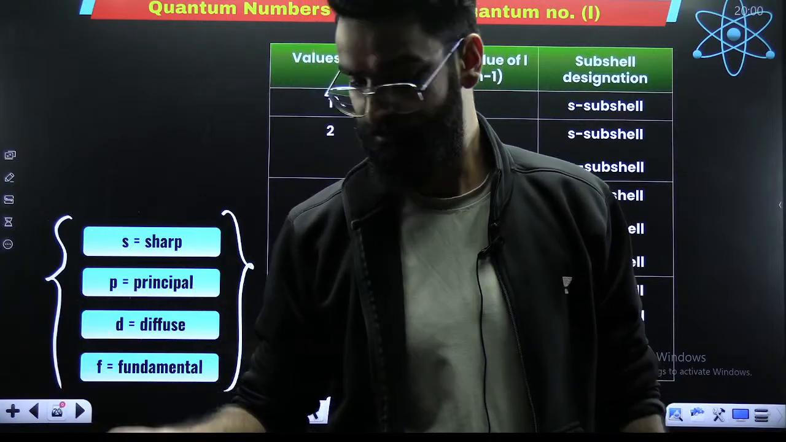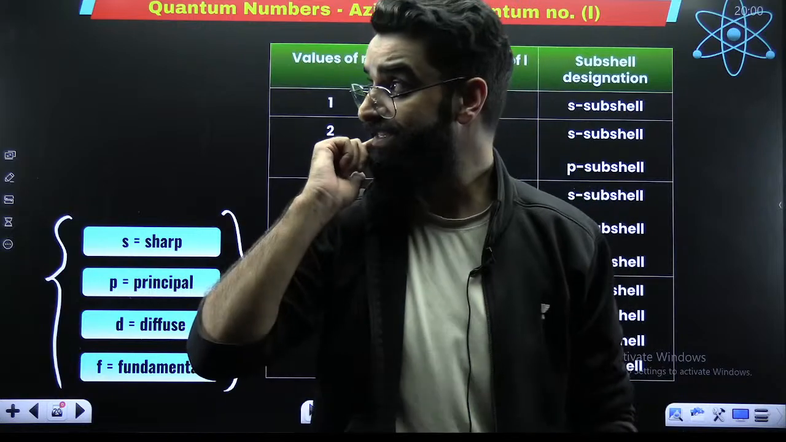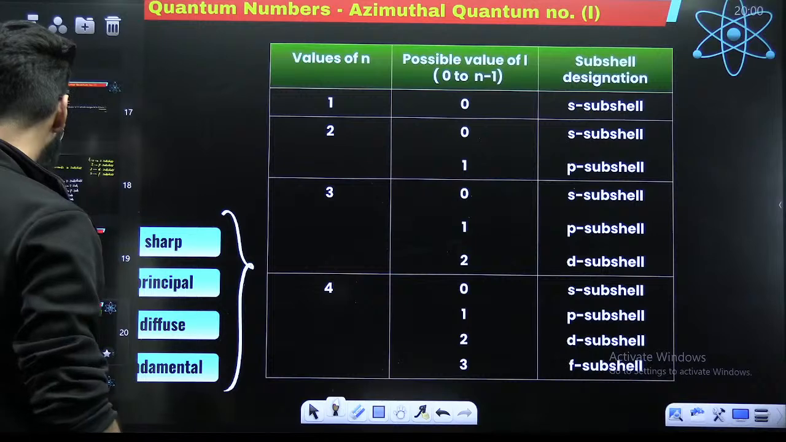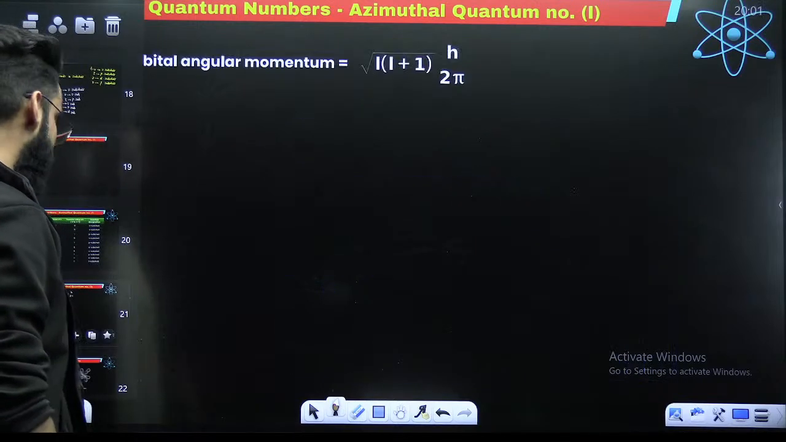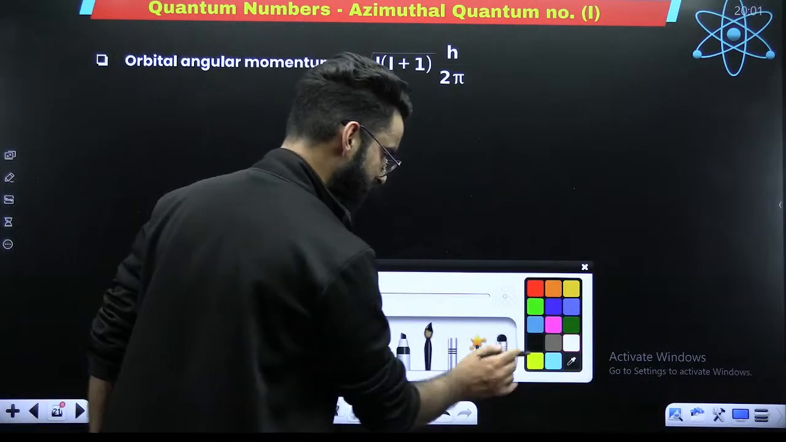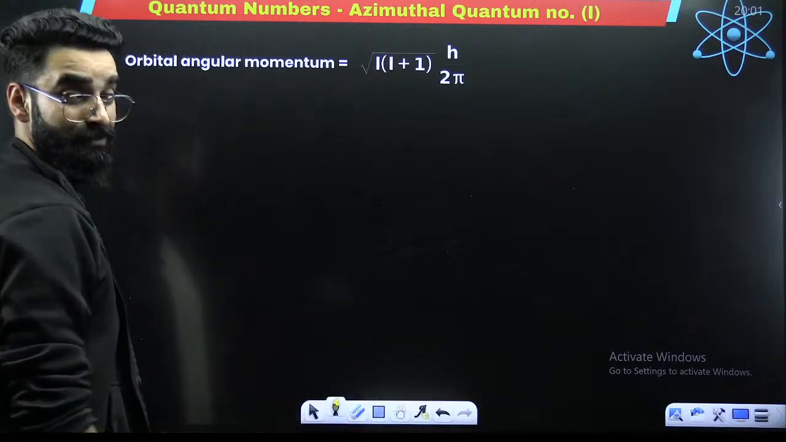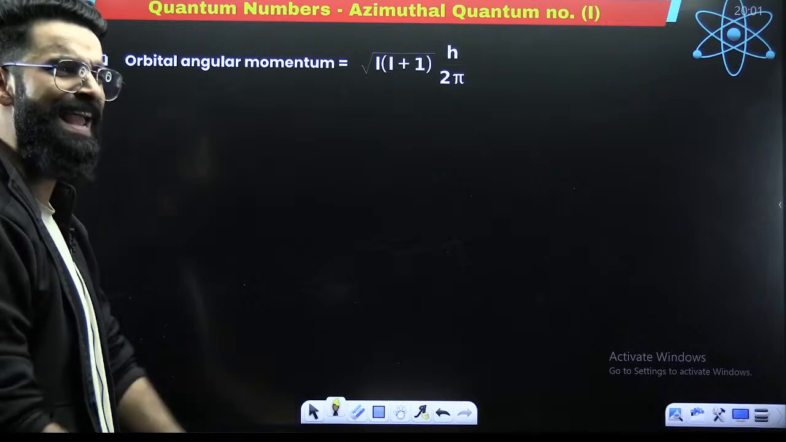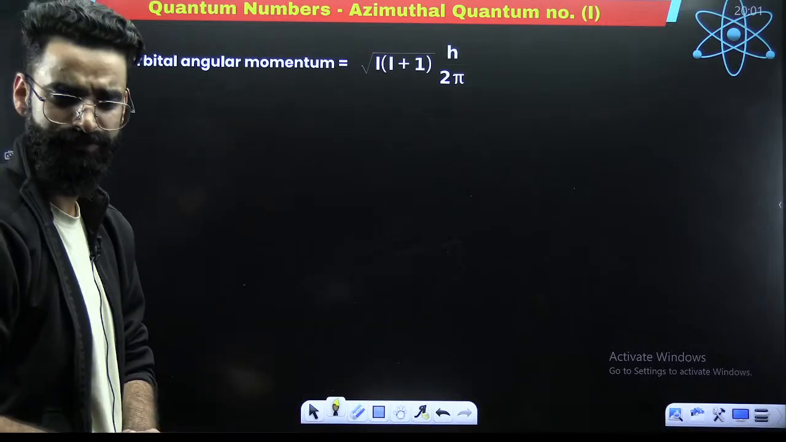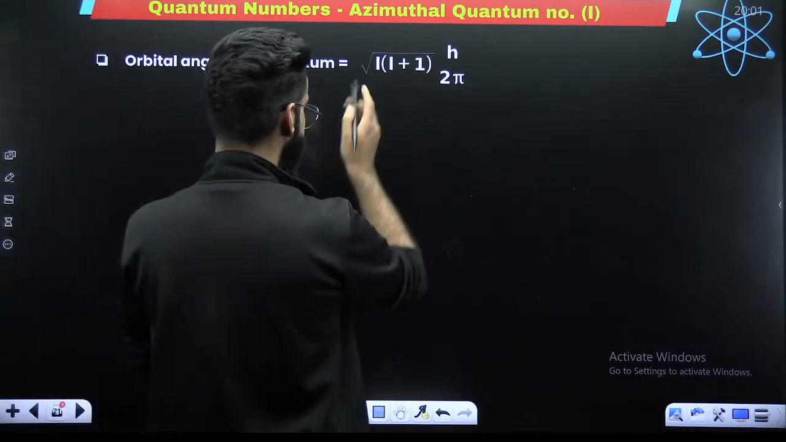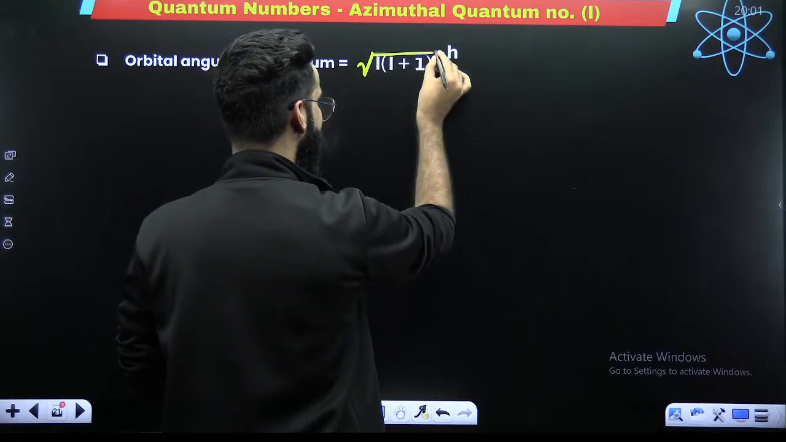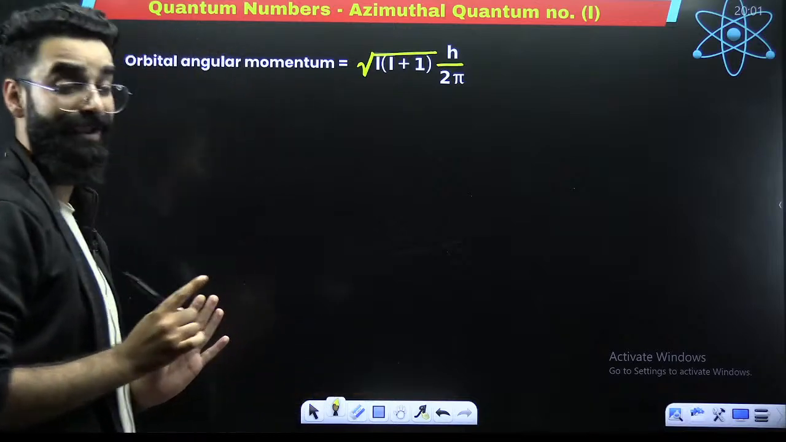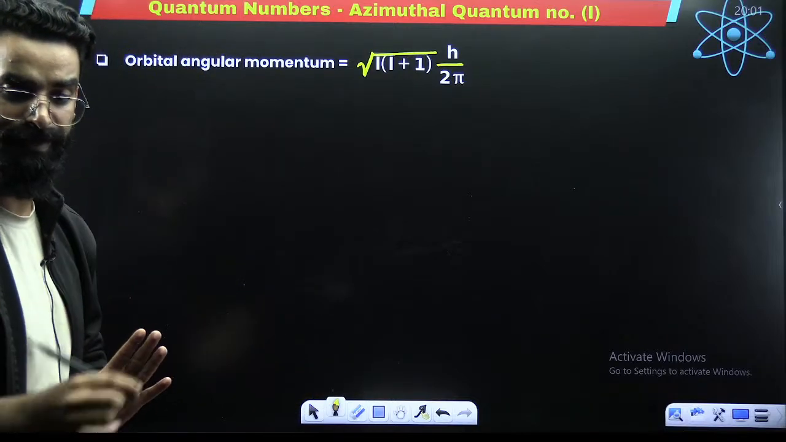Yes, there is something extra as well. Sometimes you get a question based on orbital angular momentum. There is a formula by means of which you can calculate the orbital angular momentum, which entirely depends on the L value. Orbital angular momentum is equal to under root of L into L plus 1 multiplied by h upon 2 pi.